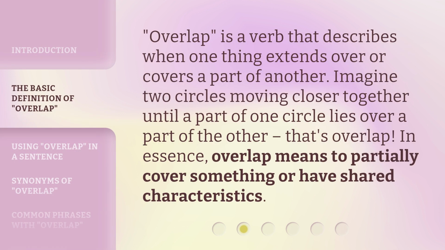Overlap is a verb that describes when one thing extends over or covers a part of another. Imagine two circles moving closer together until a part of one circle lies over a part of the other. That's overlap. In essence, overlap means to partially cover something or have shared characteristics.